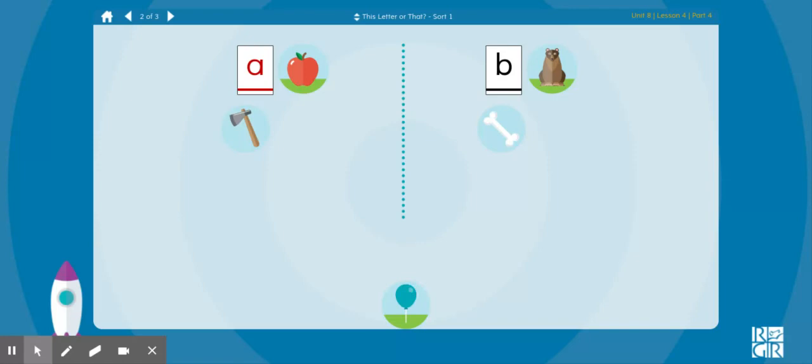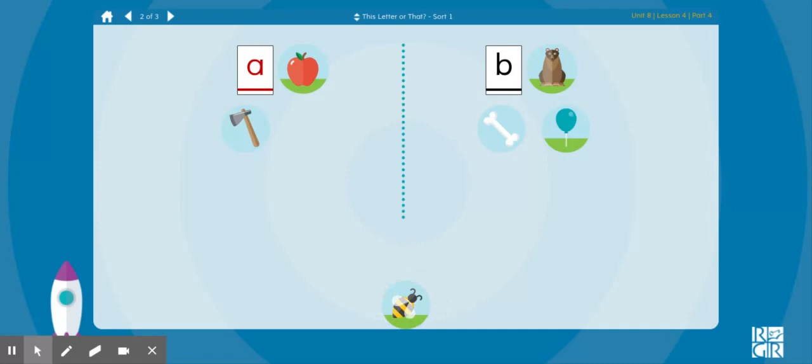Balloon. What sound do we hear at the beginning of balloon? Ba. Does balloon go with apple or bear? Bear, balloon. Both start with the letter B that says ba.